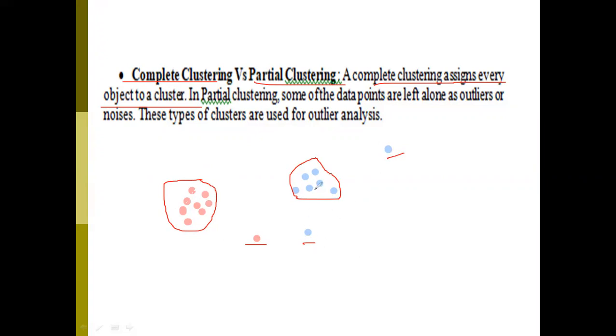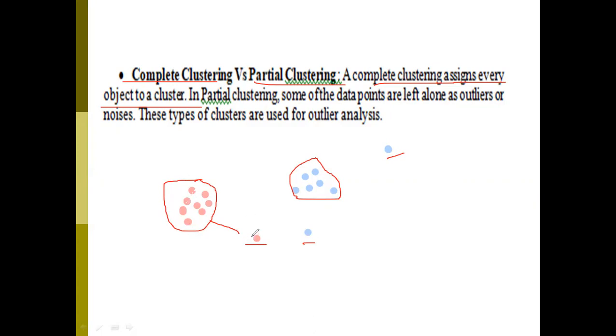These two are very far from this cluster, and this one is also very far from this particular cluster. So that's why we won't bother with these points. Just the similarity: whatever data points are closer to one another, we make those one cluster here, right?